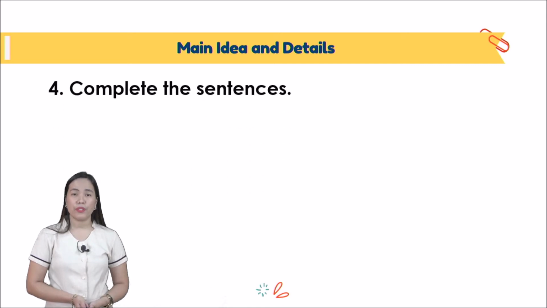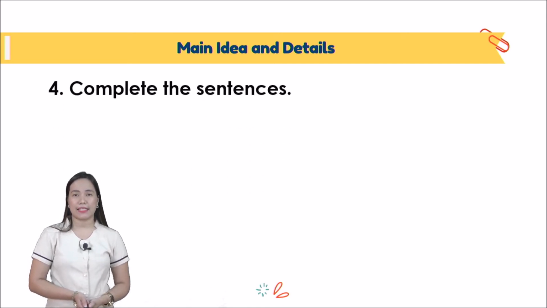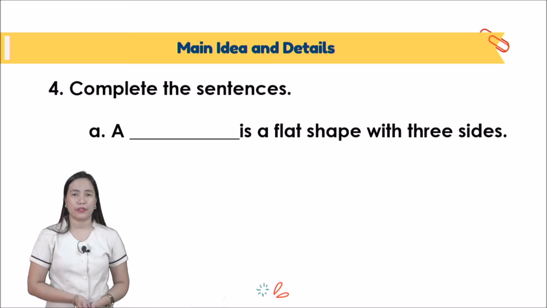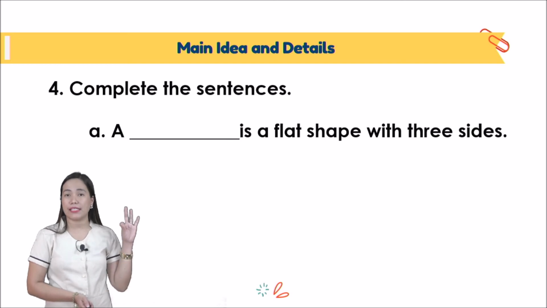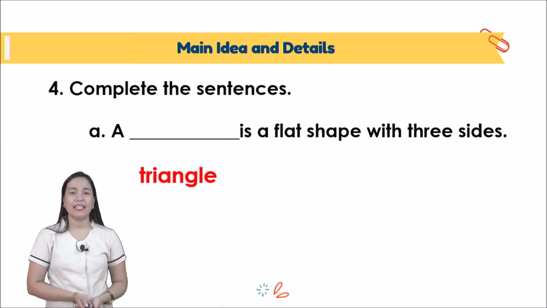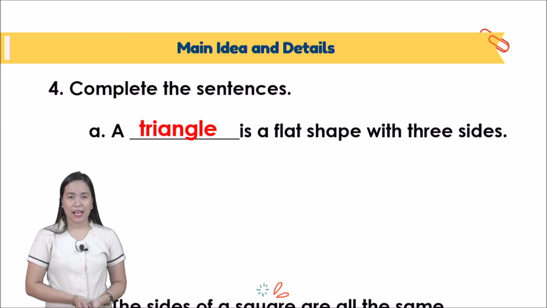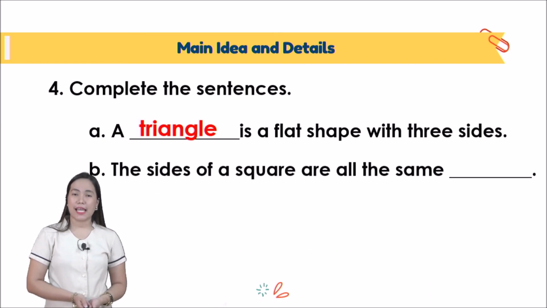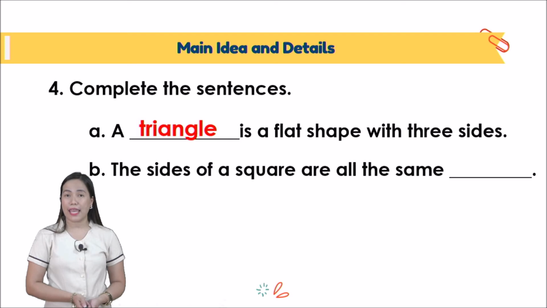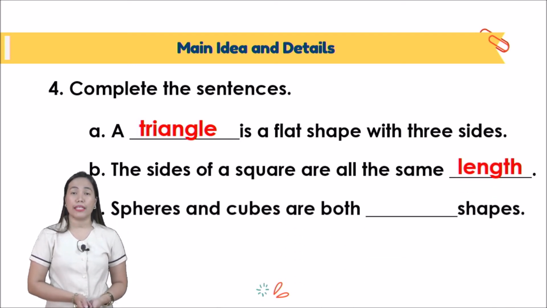Number 4, we will need to complete the sentences. Okay, let's start with letter A. A blank is a flat shape with 3 sides. What shape has 3 sides? Very good. It's a triangle. How about letter B? The sides of a square are all the same what? Same, very good. Same length. Because they are all equal, right?